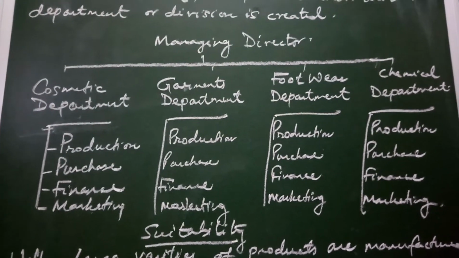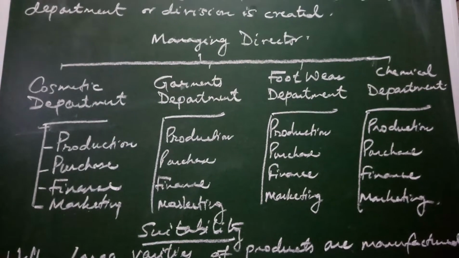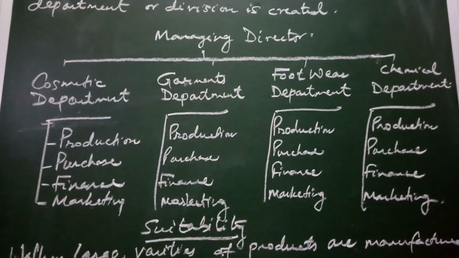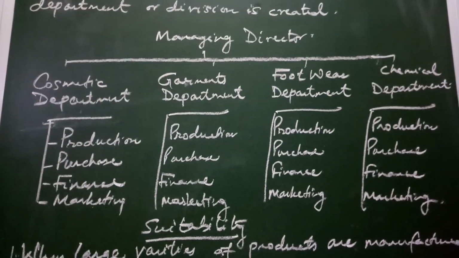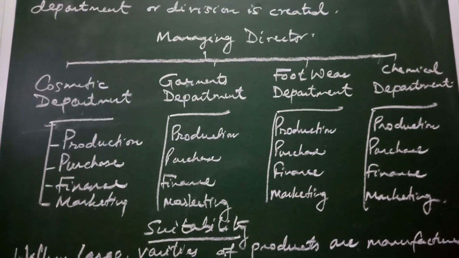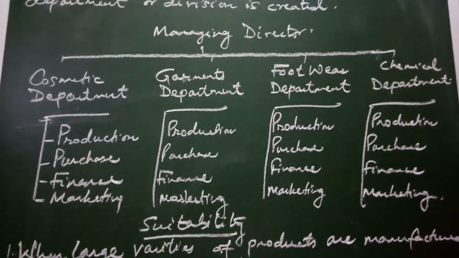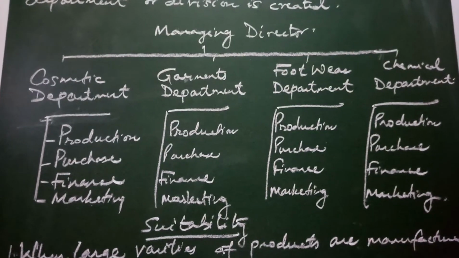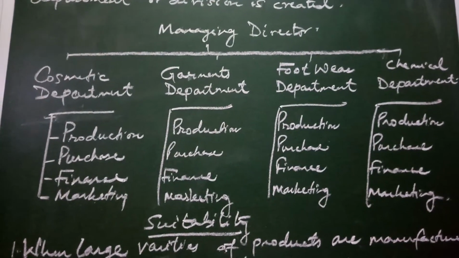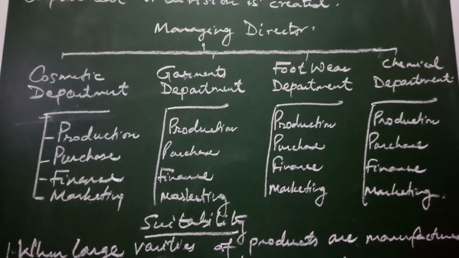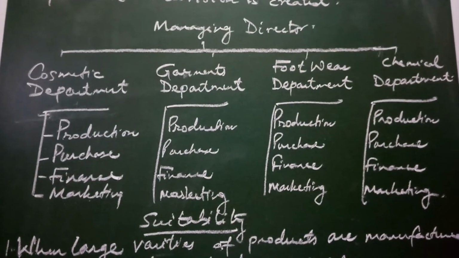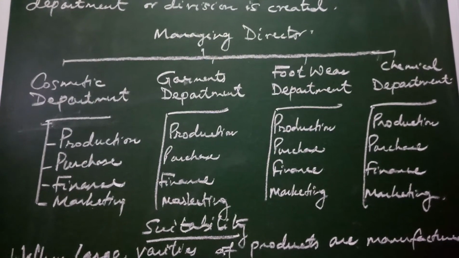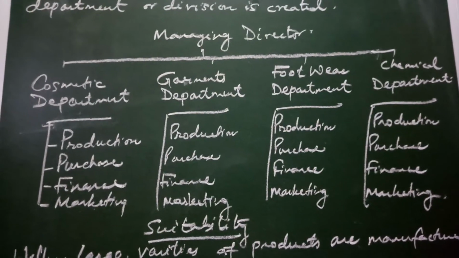Now the organization has different product lines. This is the main base of deciding the divisional structure. Product lines are more, and these are different product lines. They're not related to each other. Now the cosmetic department has its own production department, purchase department, finance department, and marketing department. Similarly, the garment department has its own production, purchase, finance, and marketing department. And the same thing goes for the footwear department as well as the chemical department.